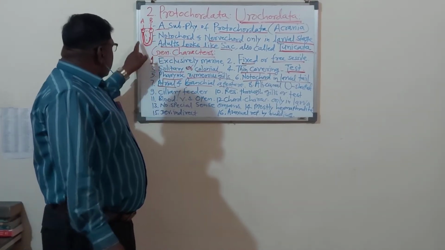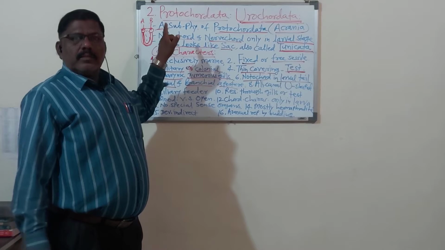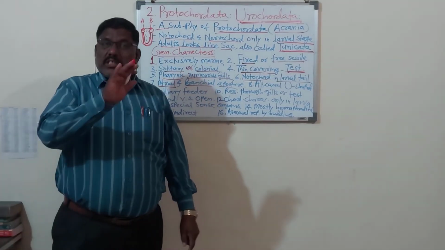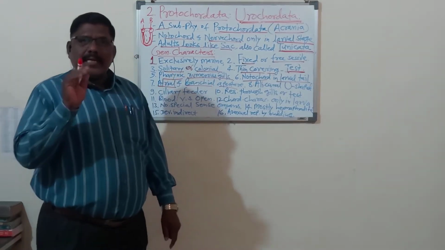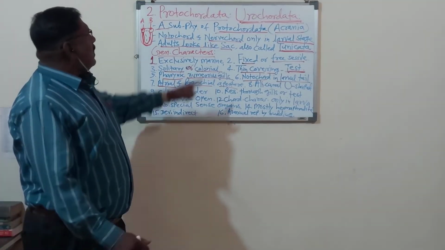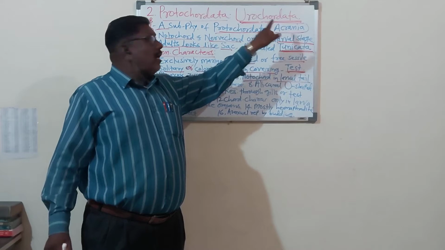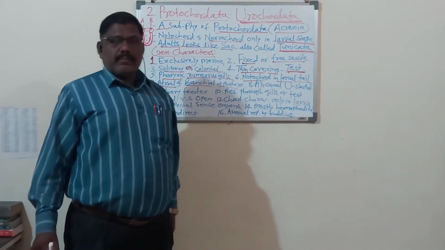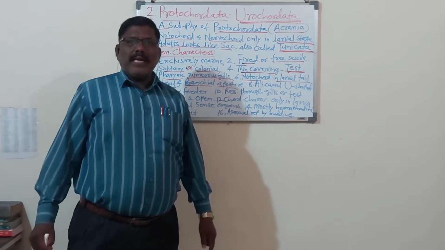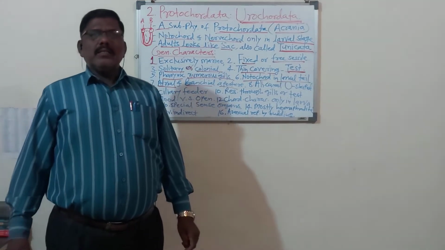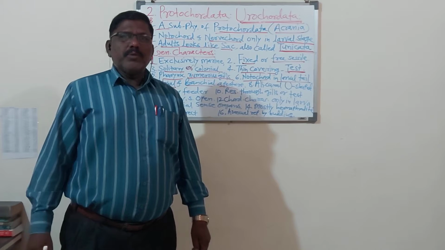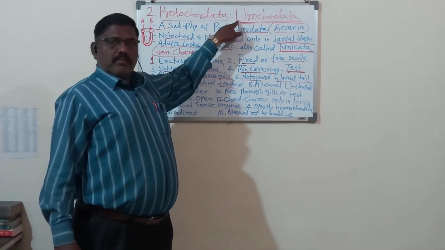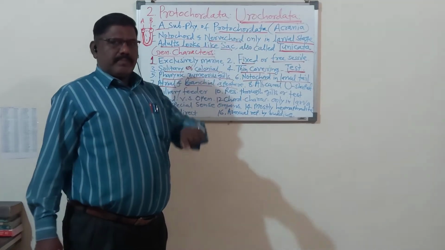So alimentary canal is U-shaped. In urochordata, alimentary canal is U-shaped, not straight. That's why the name urochordata is given. Remember, the subphylum urochordata is named so because the alimentary canal is U-shaped.